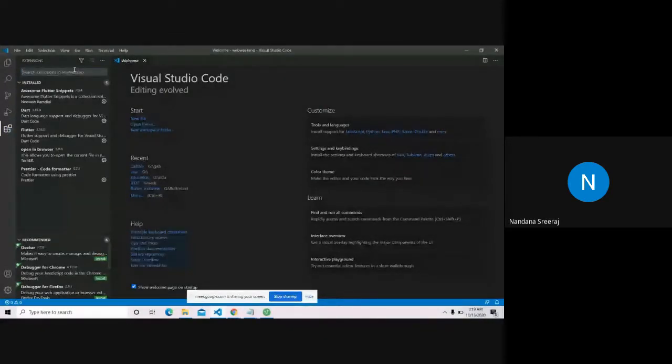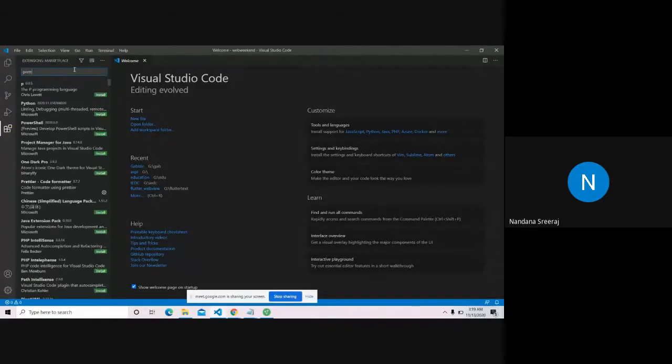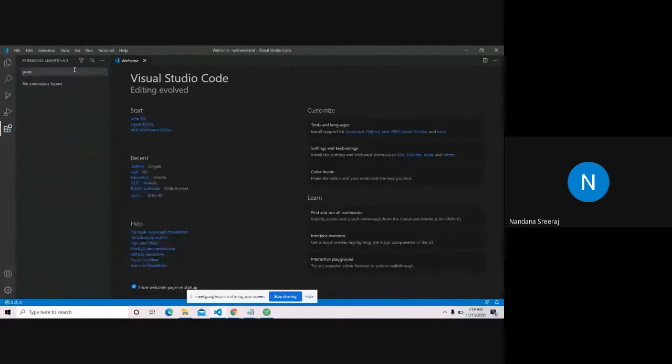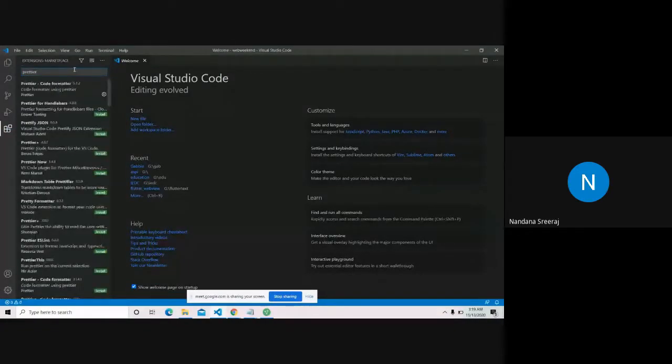After installing VS Code, I'd like you to install two extensions. The first one is Prettier. I've already installed it. If you have not installed it, there'll be a green button here. Please do install. I'll show what Prettier is later on. When you start coding, it's a very useful thing. If you mess up your code, if your code is not good to look at, Prettier will make it really pretty. It'll align everything and make the code look prettier. So that's what Prettier does.